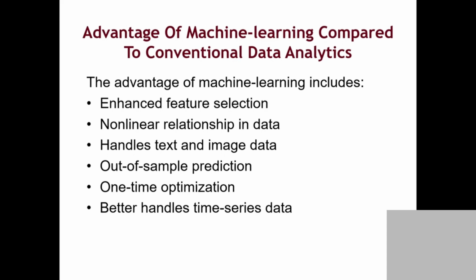And AI can also handle text data and image data, because text data and image data have a lot of nonlinear relationships. That's why AI can handle image data and text data very well. And also out of sample prediction. AI is designed in a way that can help us make predictions, and it's not just making wrong predictions. For any random sample, we can make good predictions.